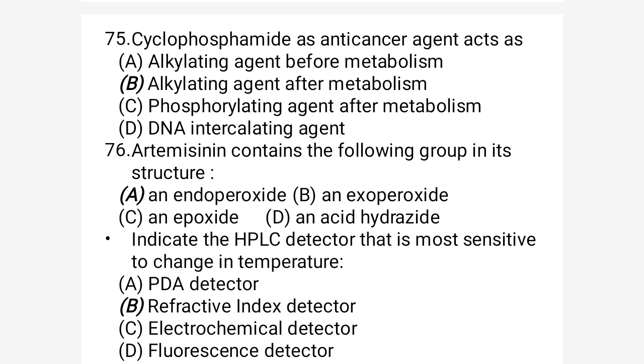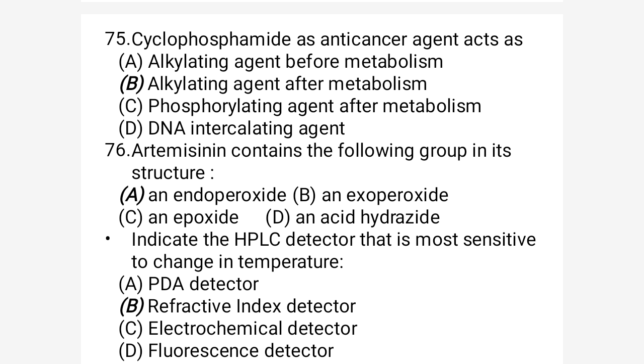Second option, the alkylating agent after metabolism. Means it acts as an alkylating agent after metabolism. Option C is the phosphorylating agent after metabolism, means phosphorylation takes place by the metabolism. Option D is the DNA intercalating agent. So we know the cyclophosphamide is the category of alkylating agents. And for alkylating agents, what happens?